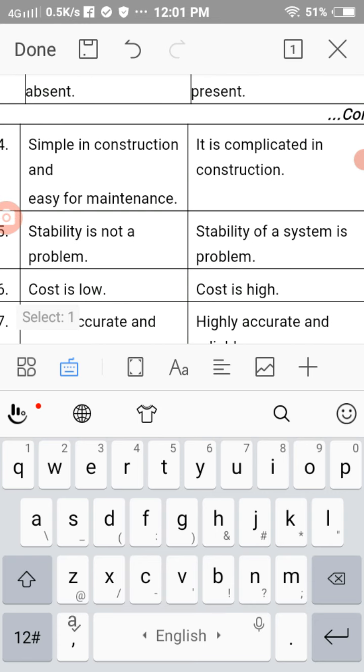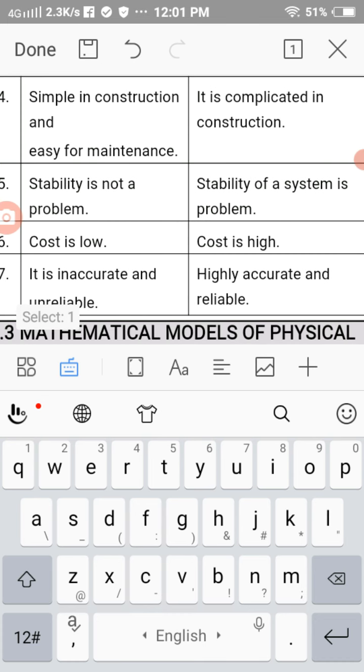Fourth difference, in an open loop system it is quite easy for maintenance and construction. A closed loop system is quite complicated in construction and for maintenance also.